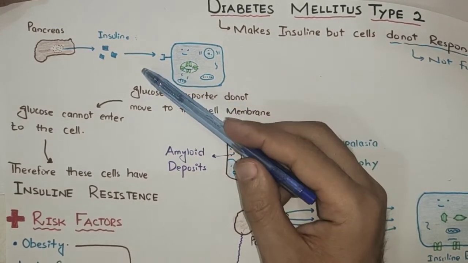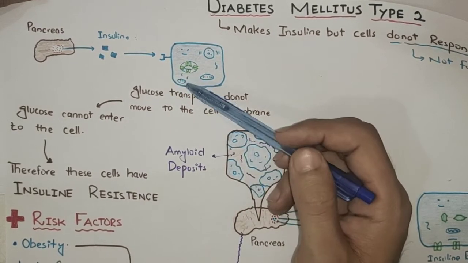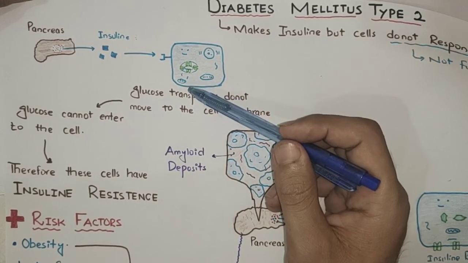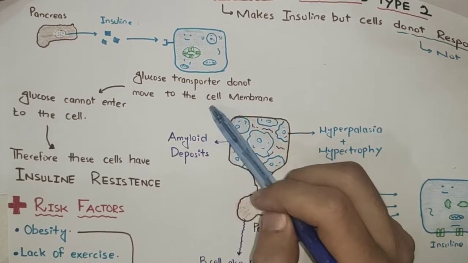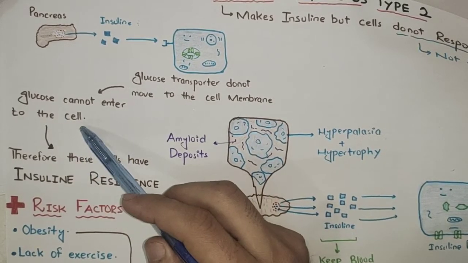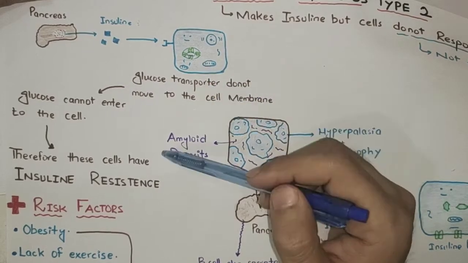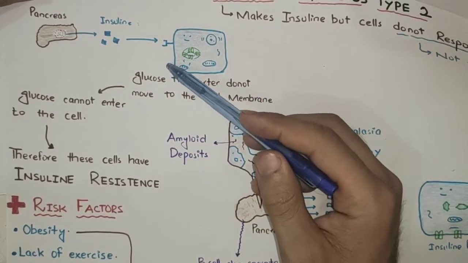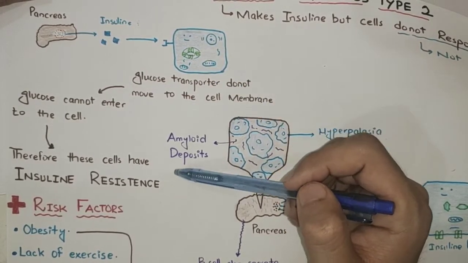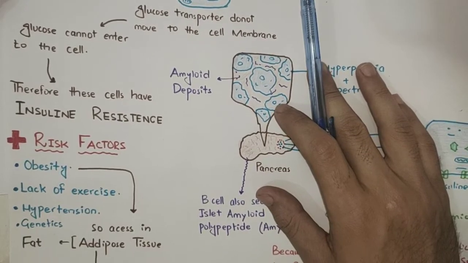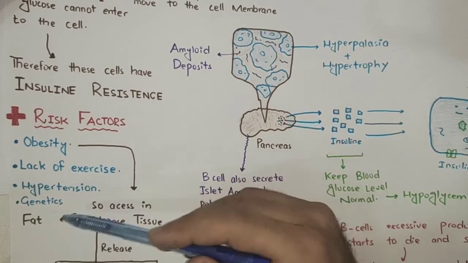So when the insulin does not bind to the insulin receptors, the glucose transporters will not be produced, so the glucose will not enter into the cell. Glucose transporters do not move to the cell membrane, and glucose cannot enter the cell. Therefore these cells have insulin resistance; they resist insulin. Therefore these cells are called insulin resistant cells. Some of the risk factors of insulin resistance are obesity, lack of exercise, hypertension, and genetics.